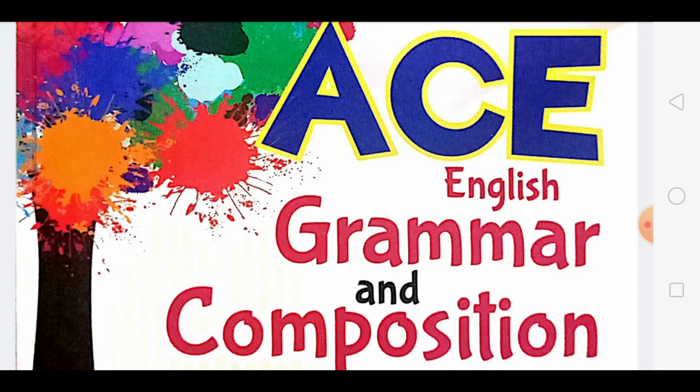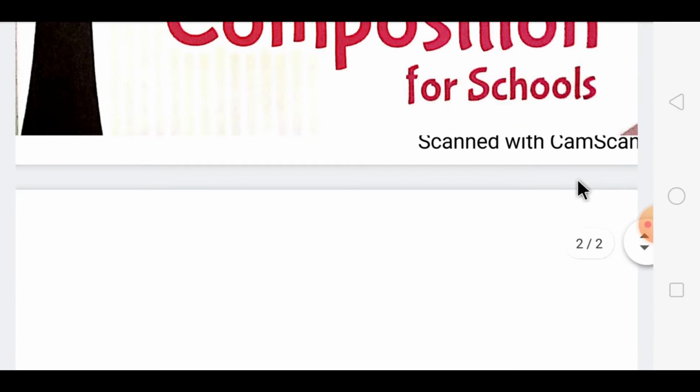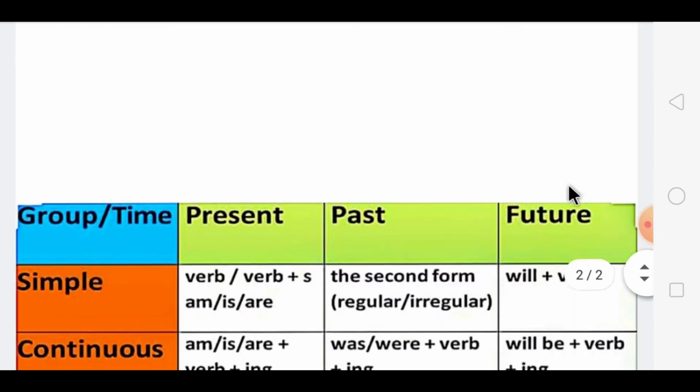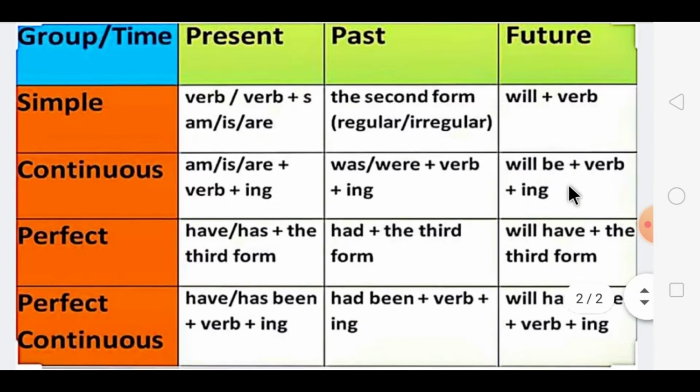In the previous lecture I explained to you about the simple past, how to use simple past. You might have understood that we use the simple past tense for actions which started and completed in the past.